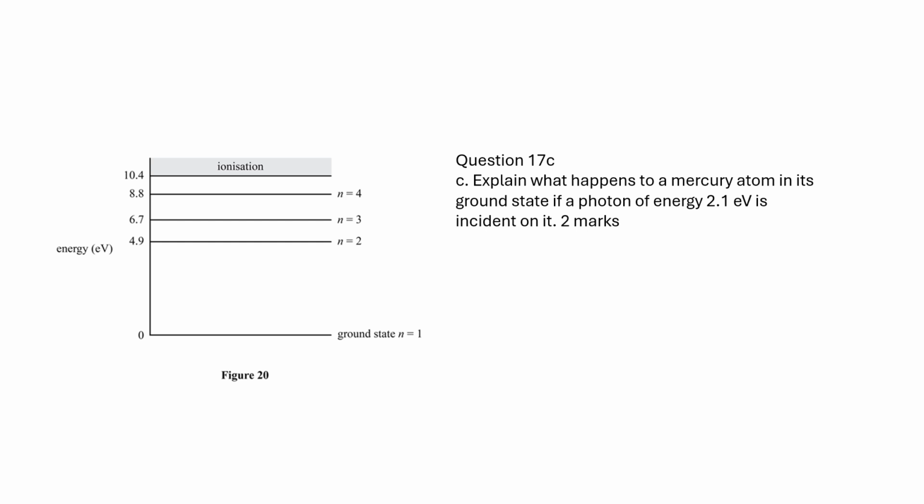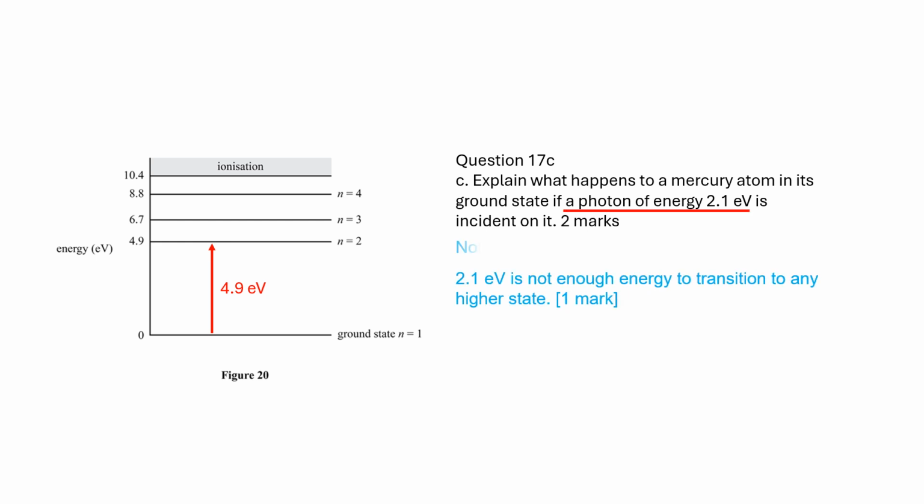If the electrons are on ground level, the minimum energy pushing them to a higher level is 4.9 electron volts. 2.1 electron volts is less than this minimum energy, so nothing will happen.